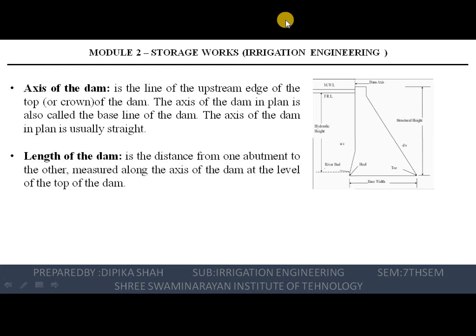So it is the usual practice to mark the distance from the left abutment to the right abutment. So the left abutment is the one which is on the left of the person moving along the current of the water. मतलब कि आपका जो वाटर का फ्लो है वहाँ पे जो पर्सन खड़ा है उसकी लेफ्ट साइड जो होती है उसको हम लोग लेफ्ट अबटमेंट बोलेंगे, और उसकी राइट साइड जो होती है उसको हम लोग राइट अबटमेंट बोलेंगे.